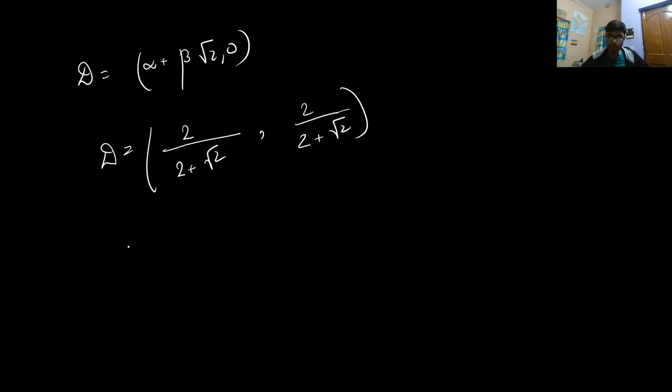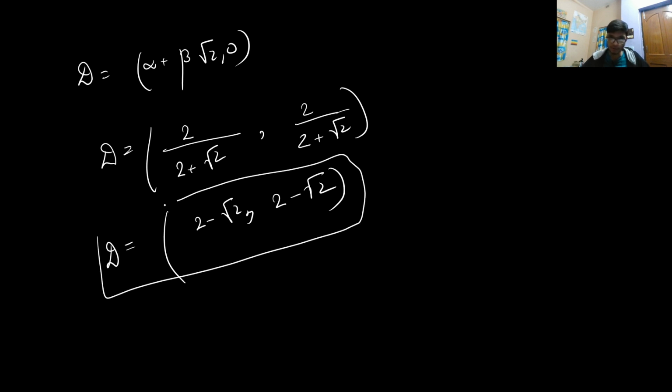You can rationalize it by multiplying with 2 minus root 2 in the numerator and the denominator, and you will get 2 minus root 2 comma 2 minus root 2. So these are the coordinates of the focus.